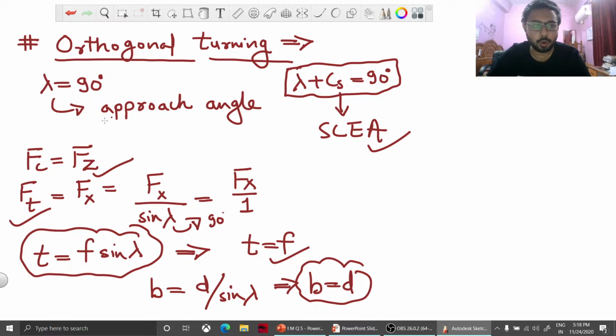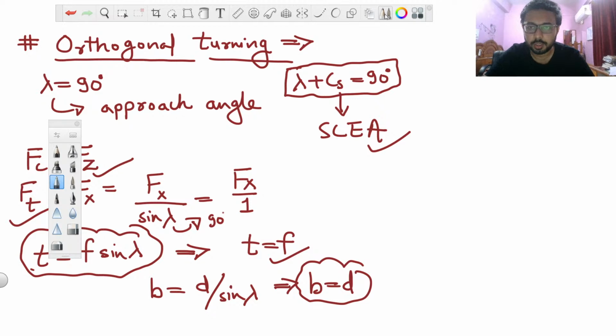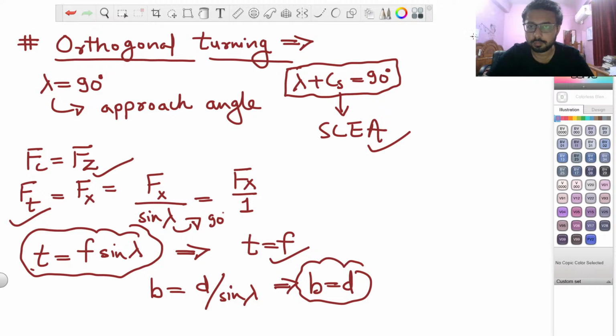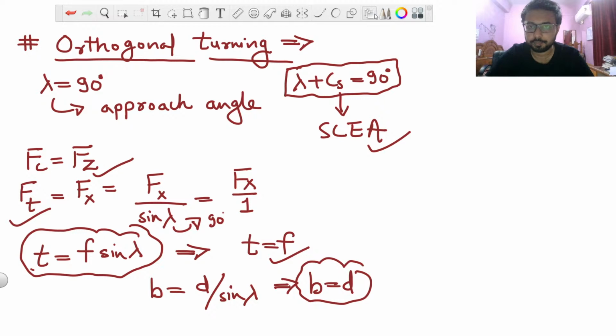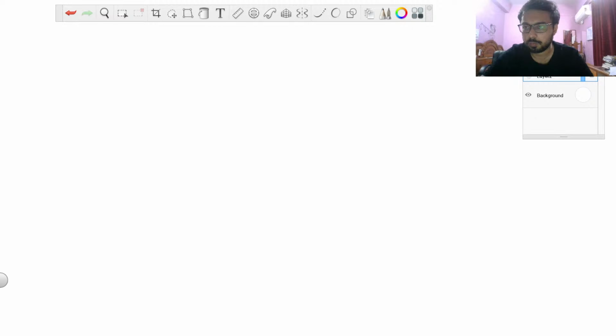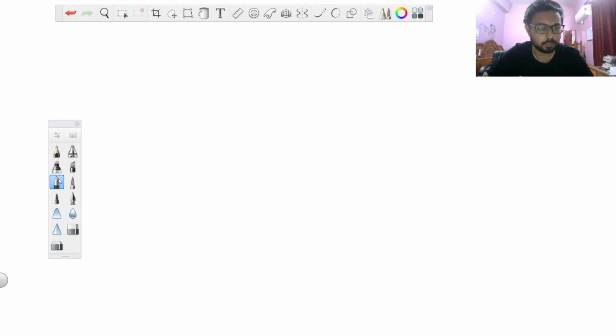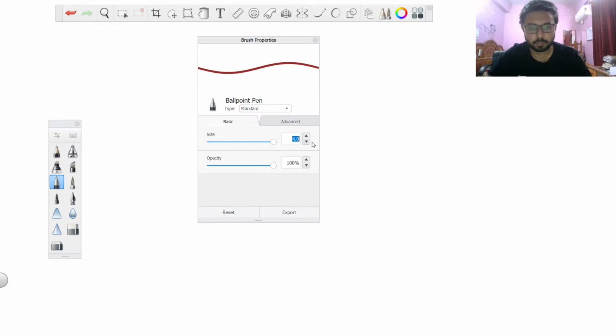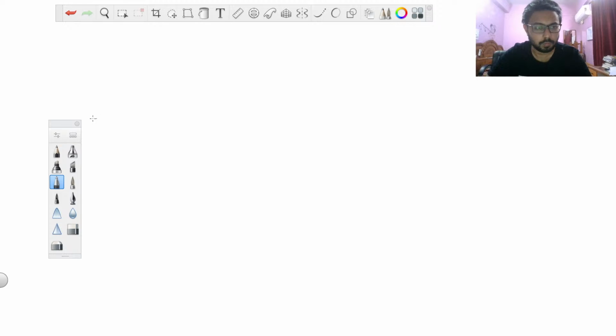Now we will see what this T, B, D, F looks like in an orthogonal turning diagram or in any machining diagram. So let me just remove it.